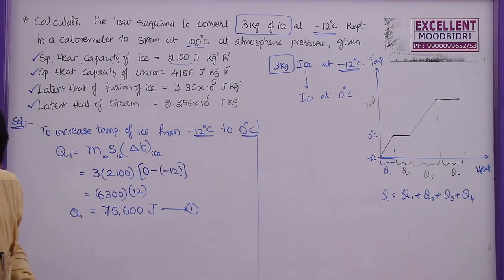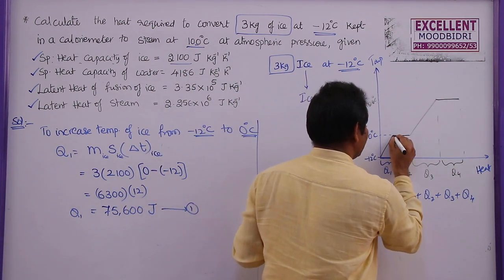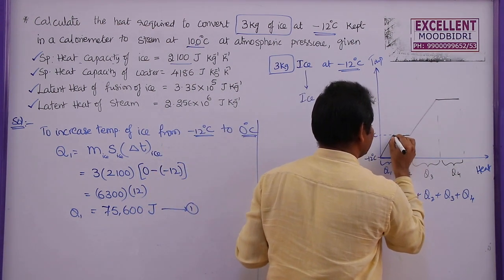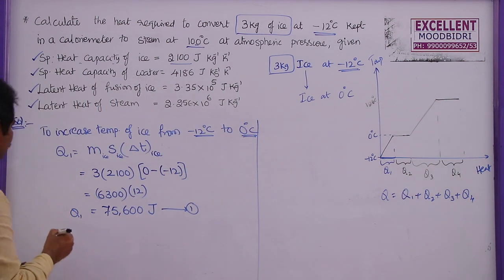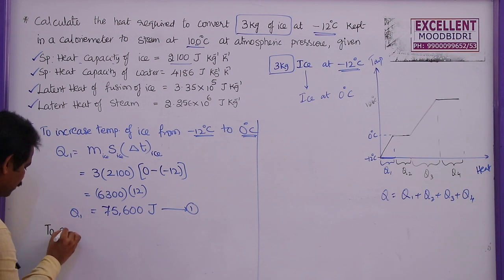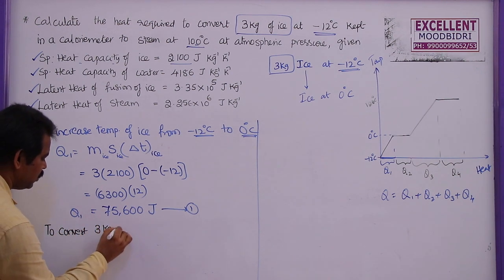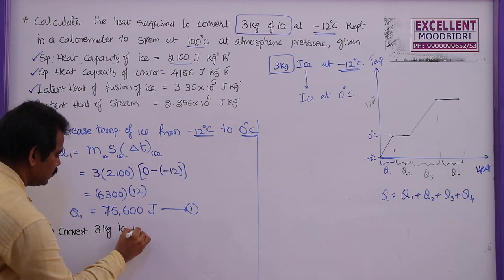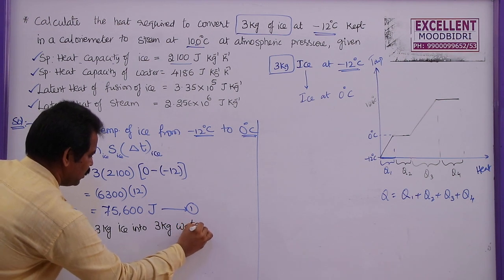So to increase the temperature of 3 kg of ice from minus 12 degrees to 0 degrees is equal to 75,600 joules. Now the second part is I am going to convert that 3 kg of ice into 3 kg of water. Here temperature never changes. So second one, to convert 3 kg ice into 3 kg water.